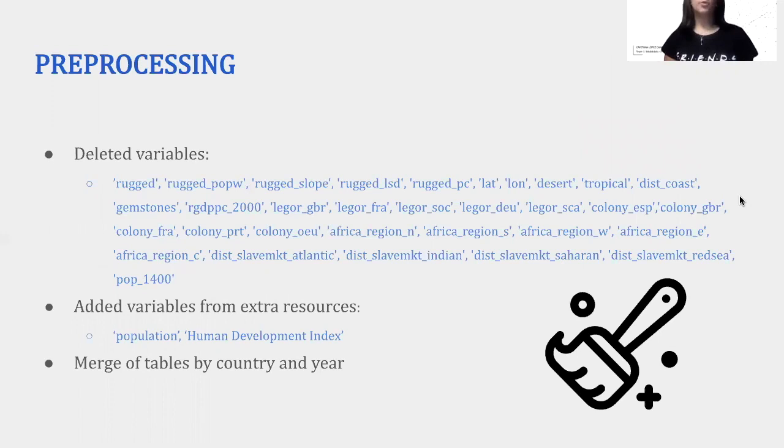Then we decided which columns we were interested in from each of the data sets, and basically our criteria was based on whether the information from one column was already sort of contained in another column, and also based on the quality of that column. Say it had many nulls, we then deleted it. Also, we then merged all the tables by country and year in order to have one big compound table that contained all of these data sets.